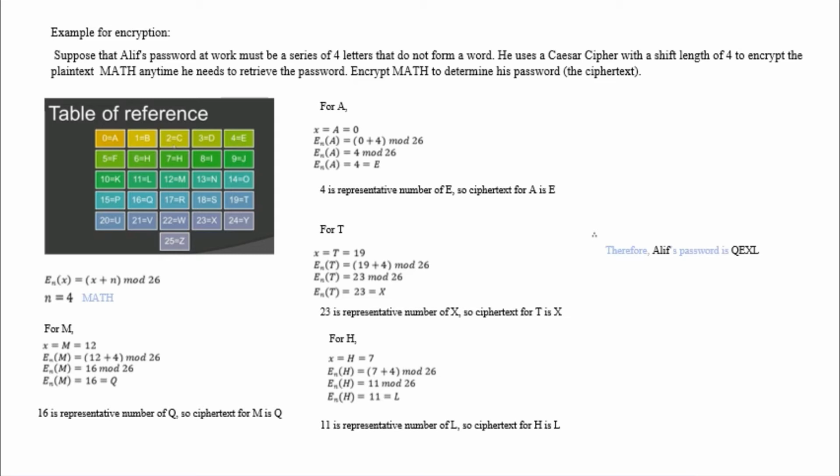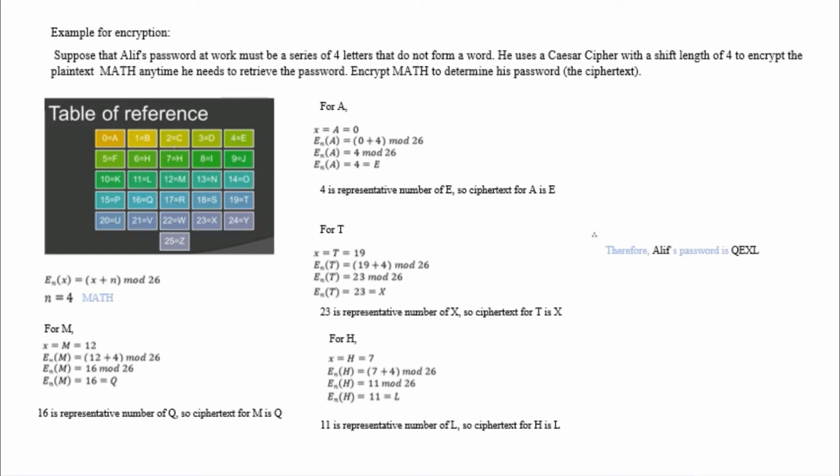For the word MATH, for M equal to 12, E_n(M) equals 16, where 16 is the representative number of Q, so the ciphertext for M is Q. For A equal to 0, E_n(A) equals 4, where 4 is the representative number of E, so the ciphertext for A is E. For T equal to 19, E_n(T) equals 23, where 23 is the representative number of X, so the ciphertext for T is X.